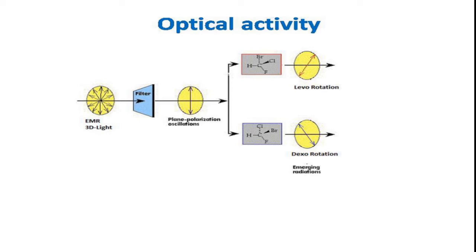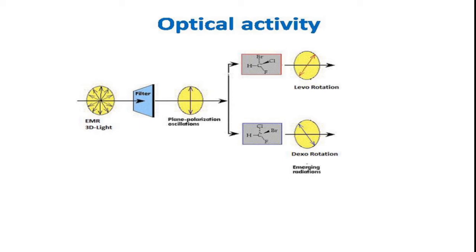That means the emergent beam which comes out from the Nicol prism vibrates only in one direction, right? In short, when 3D light is passed through the Nicol prism, we get light which is vibrating in only one plane. Such light is called plane polarized light, a light vibrating in a single direction, single plane, right?